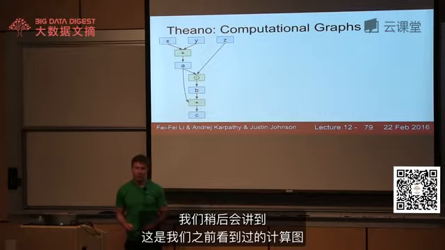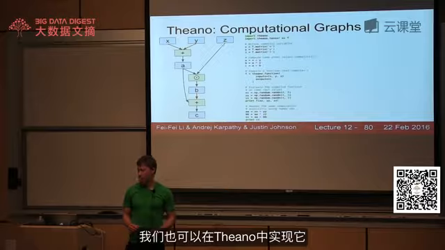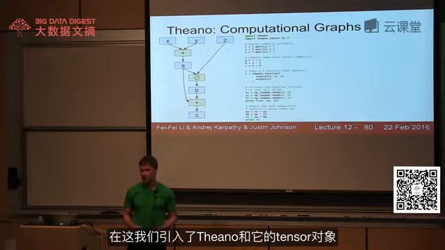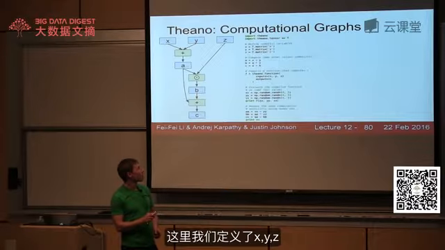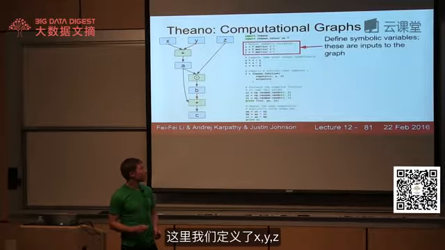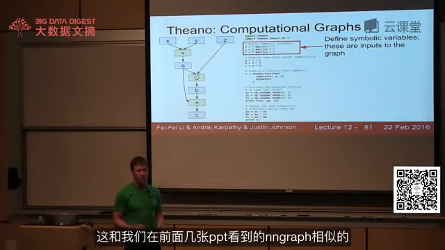Here's the same computational graph we saw in the context of NNGraph before, and we can walk through an implementation of this in Theano. You can see that we're importing Theano and the Theano tensor object. Here, we're defining x, y, and z as symbolic variables. This is very similar to the NNGraph example we saw just a few slides ago.